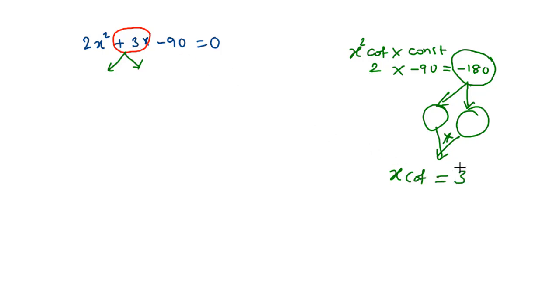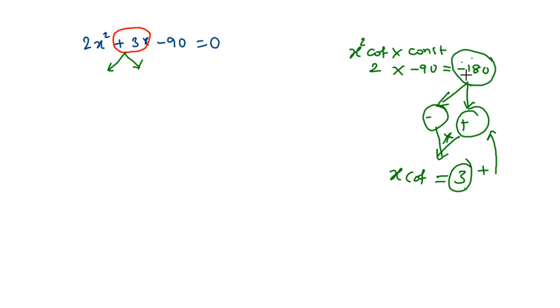Here we get the product with a negative sign, so any one of the factors of this 180 should be negative and the other one should be positive. Which one is negative and which one is positive should be decided by the x coefficient. Here we get the x coefficient as a positive sign, so the bigger one should be positive and the smaller one should be negative.